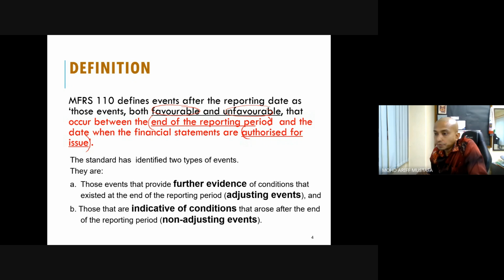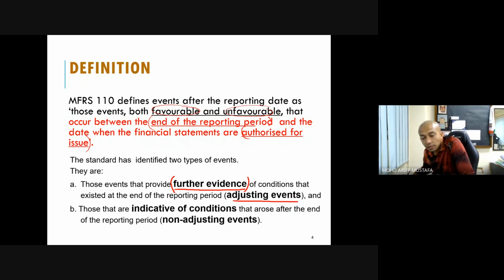So this standard has identified two types of events. First, those events that provide further evidence of conditions that exist at the end of the reporting period, which we call an adjusting event. We need to adjust because we have further evidence of our estimation, especially our estimation of provisions.